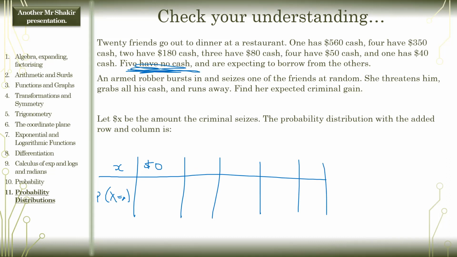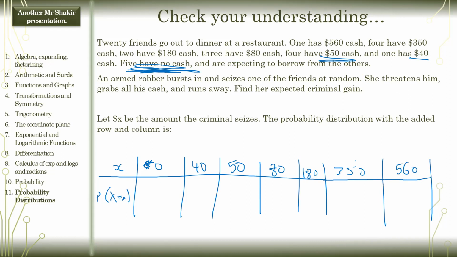But she could have had 0 and no cash. So if she chose one of the people who have no cash, she would get $0. She could have had $40 as well. Okay, so I won't write the dollar sign, I'll just write 40. She could have chosen the one with $50. There's 4 of those. 3 have 80, and then 180, 350, and I think it is 560. Okay, this is all the possible amounts of cash she could have had. Any questions so far? No.